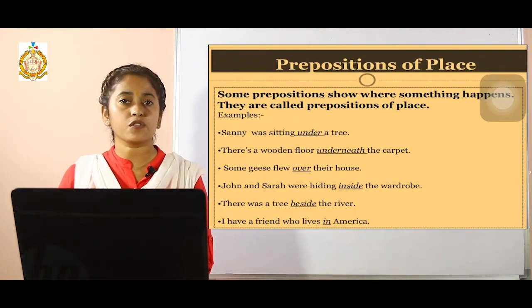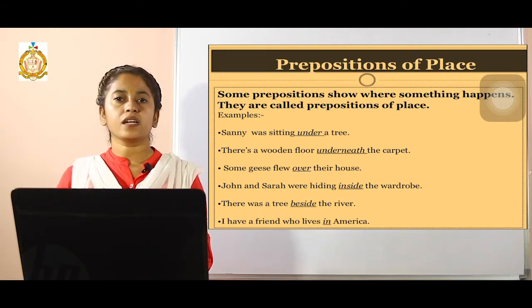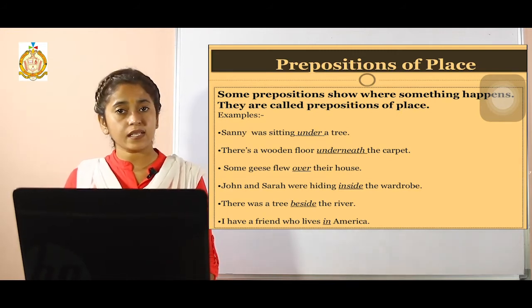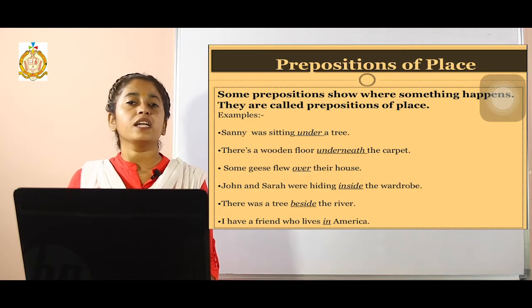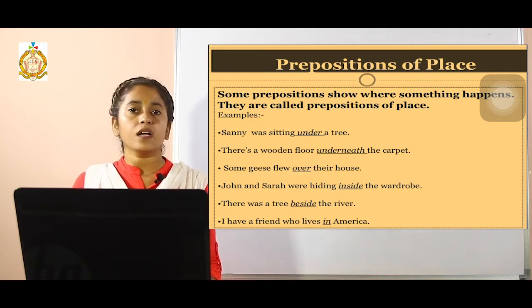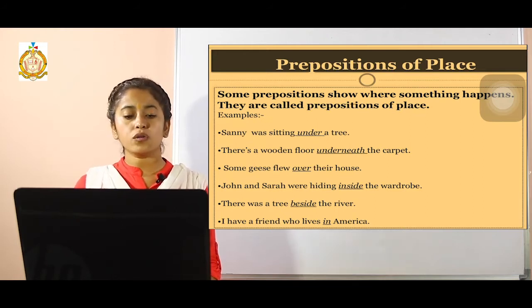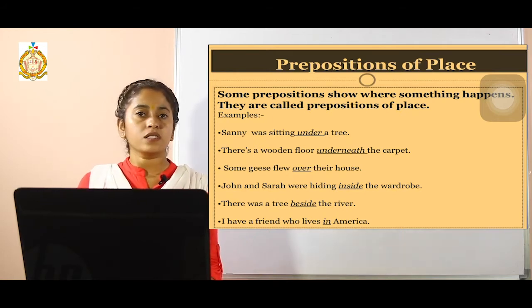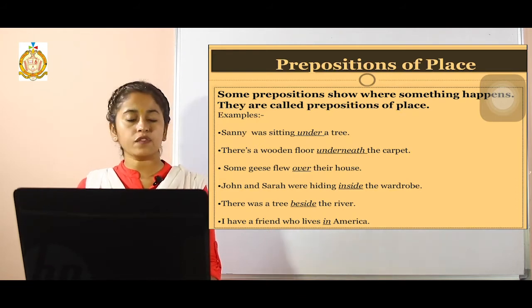What are prepositions of place? It is obvious from the name itself: it will tell you the place of that thing or that action. Some prepositions show where something has happened, and that will be your preposition of place. How many prepositions of place are there? There can be a number of them, for example under, underneath, over, inside, beside, with, in. See, for example, Sani was sitting under a tree. Here the position of that person is indicated by the word under. So under is your preposition of place.